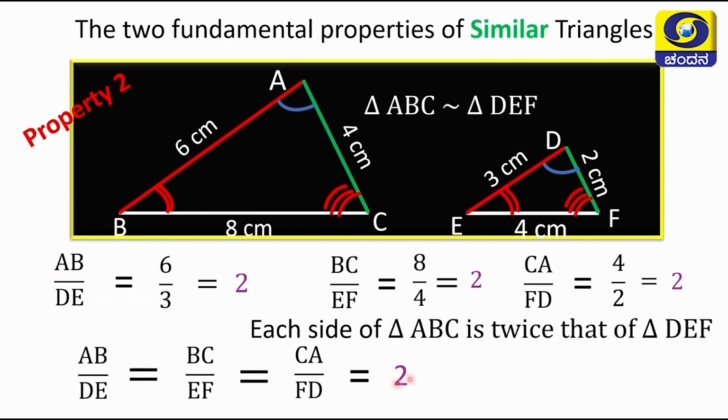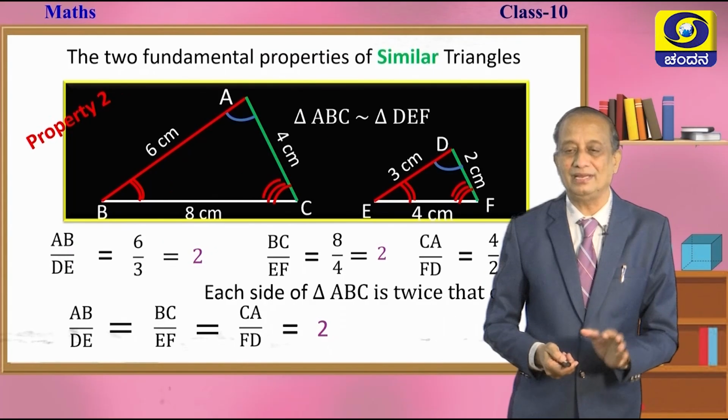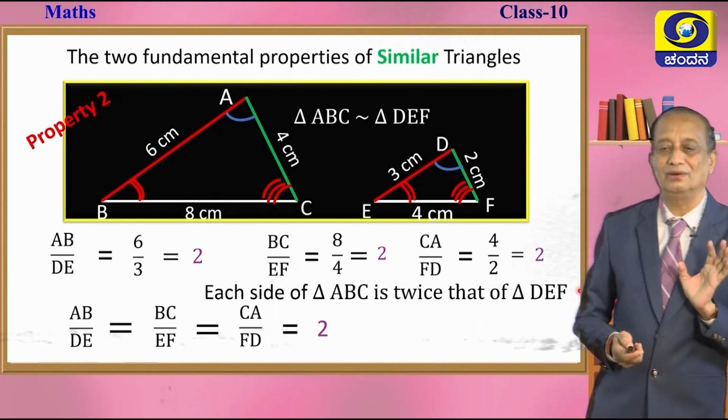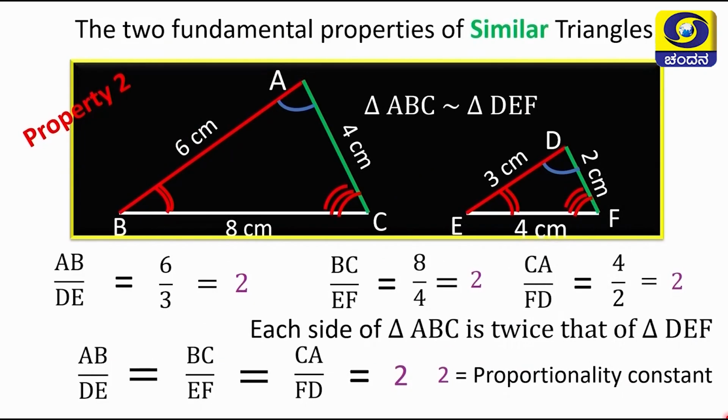What is the meaning of this? One should understand this: each side of triangle ABC is twice that of triangle DEF. This is most important. Now, this 2 we call the proportionality constant or constant of proportion.